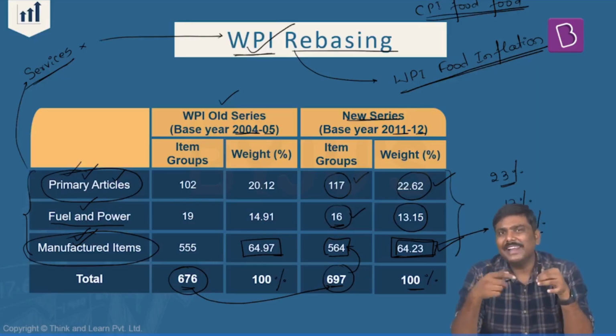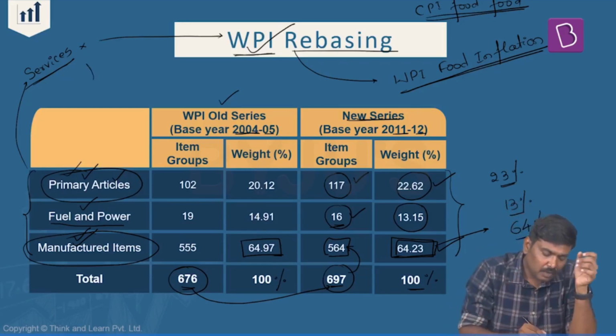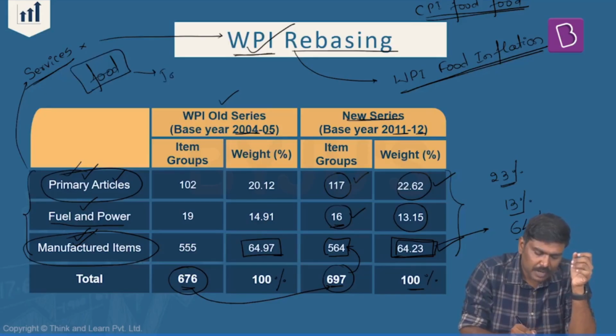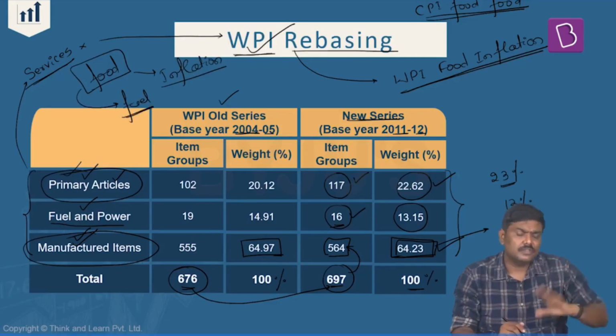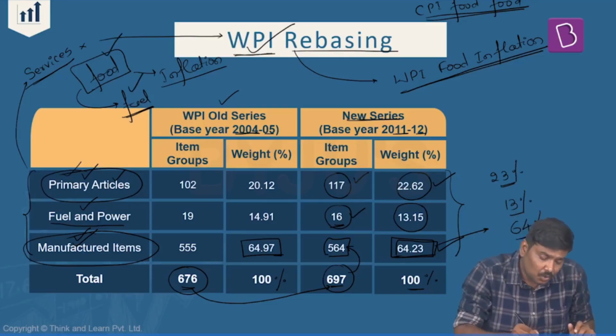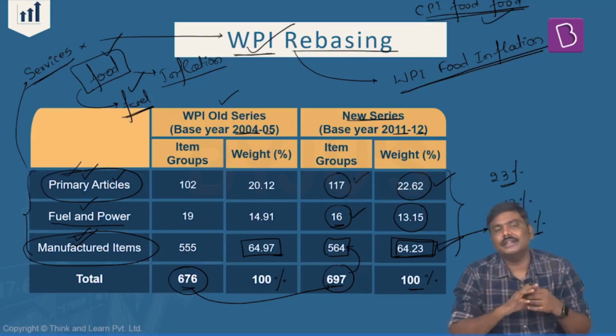Basic idea is this. In case of Indian economy, especially in the last couple of years, it has been the food articles which has been contributing to inflation. Is it okay? I'll repeat the statement. Two groups are there, to be more precise. One is a food and the other one is a fuel group. These are the two groups which have been contributing to the inflation in the domestic market.